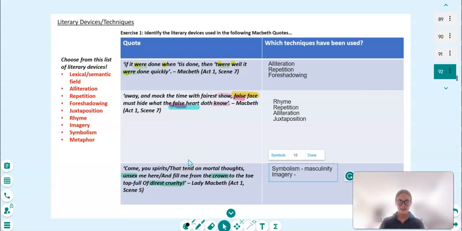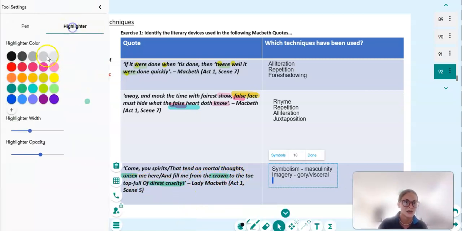Summoning evil spirits, asking to be unsexed, asking to be full of cruelty brings a kind of gory imagery to mind, I think, or another word for it might be visceral. That's how I feel reading it. I feel an element of horror to this quote and especially to this scene. And then finally, I can also see fill me from the crown to the toe top full of direst cruelty. So that's some more alliteration that we saw in the previous quotes as well.